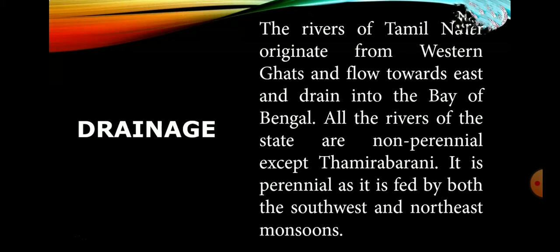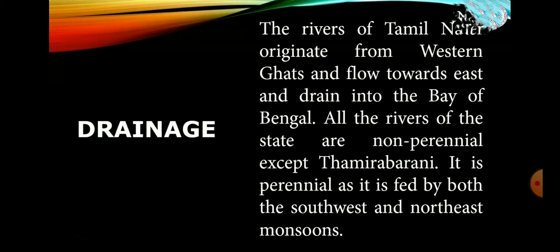Okay, let's see about the rivers one by one. Kaveri. The river Kaveri originates at Talakaveri in the Brahmagiri hills of Kodagu district of Karnataka in the Western Ghats. Total length of Kaveri river is 805 km. About 416 km of its course falls in Tamil Nadu. It serves as the boundary between Karnataka and Tamil Nadu for a distance of 64 km.